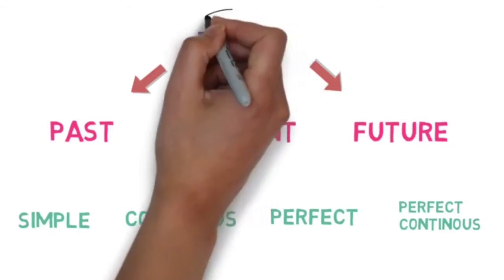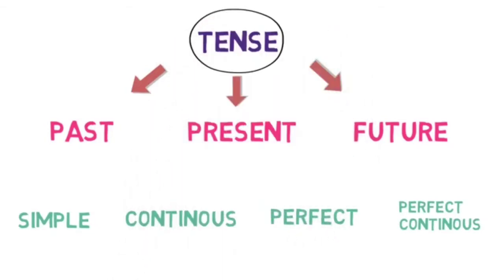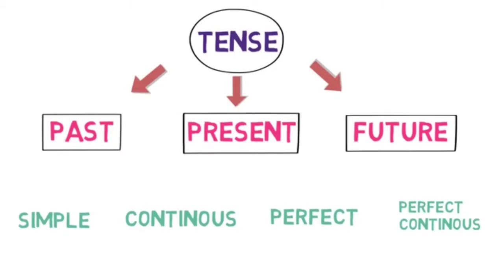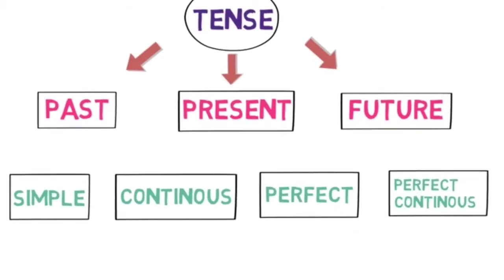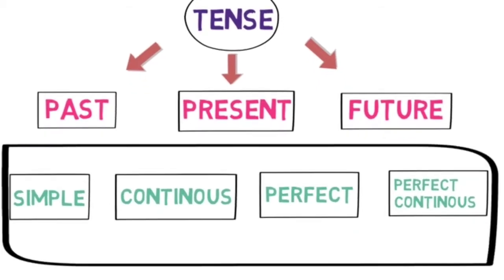The grandfather tense is having three children: past, present, and future. And each parent is having four sons with the same names, that is simple, continuous, perfect, and perfect continuous. Writing them all becomes 12 siblings. That means 12 tenses. We are going to learn each of them.